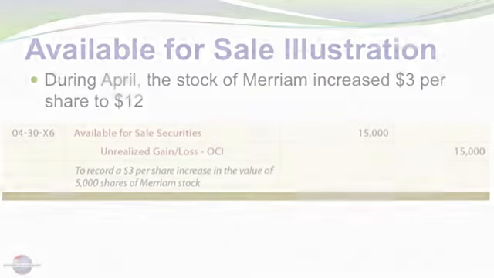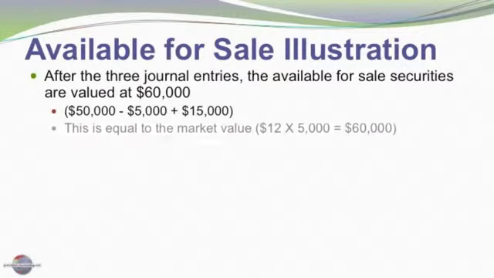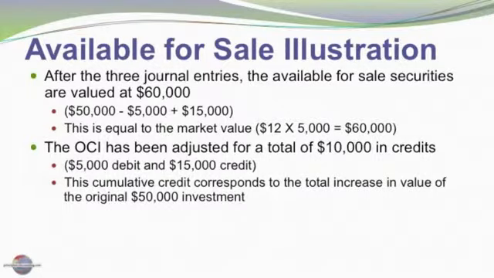After the three journal entries, the investment account has been changed to be reflecting $60,000 in value, the initial $50,000 minus the $5,000 write-down plus the $15,000 write-up. That equals its market value at the balance sheet date. And the other comprehensive income has an adjusted total of $10,000 in credits, the $5,000 debit from month 1 and the $15,000 credit from month 2.